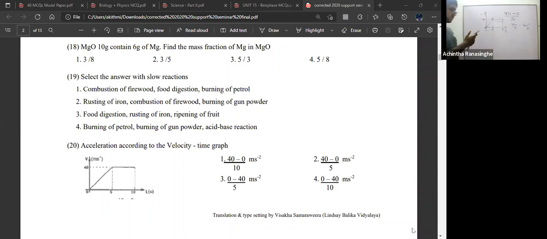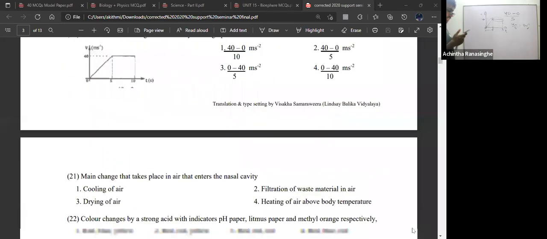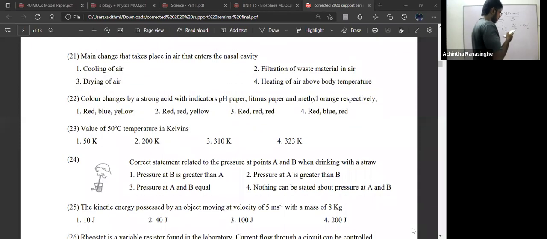Question number 21. Main change that takes place in air that enters the nasal cavity. What is the main change? When we inhale, air comes from the outside through the nasal cavity to the trachea, bronchus, and into the 2 lungs, and you are getting alveoli at the end.